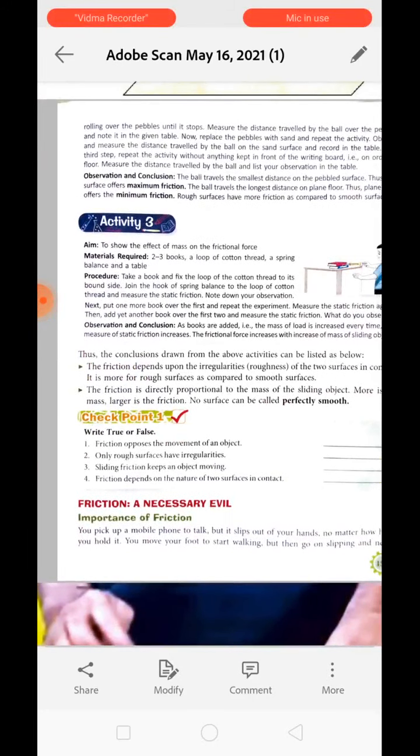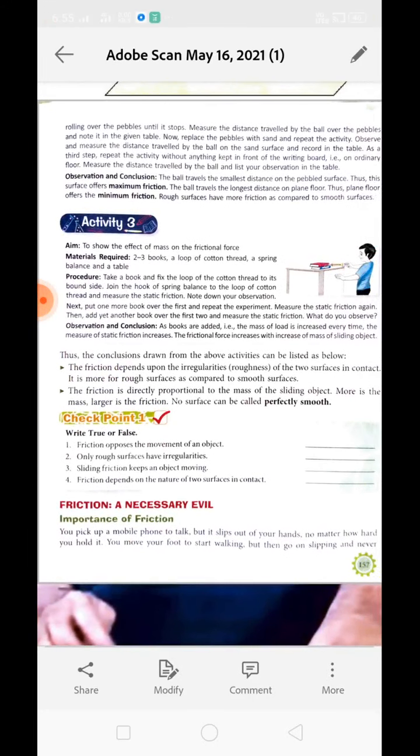Okay, so after performing this activity, we can conclude that friction depends upon irregularity of the two surfaces in contact. The more the roughness, the more the friction will be applied. The smoother the surface is, the less will be the friction. And second is, friction is directly proportional to the mass of the sliding object. If the object is heavier, it will apply more friction. If the object is lighter, it will apply less friction.